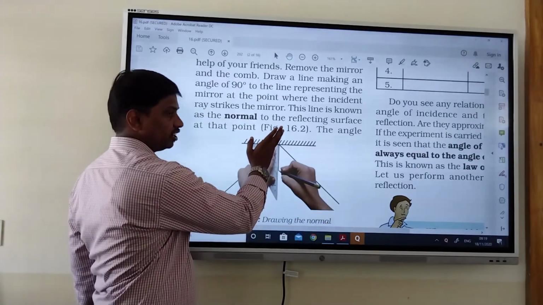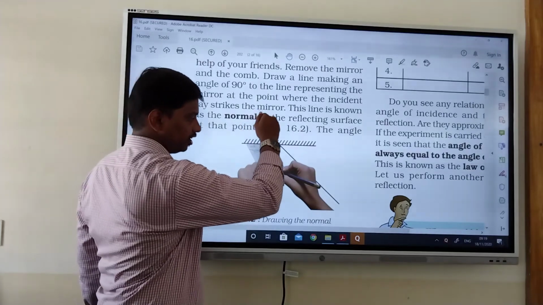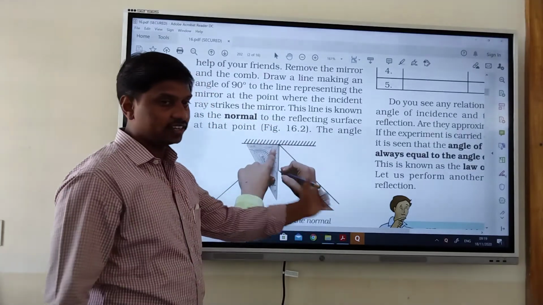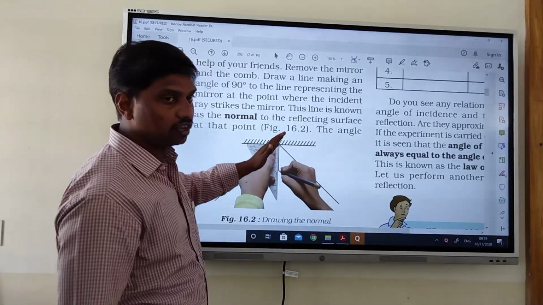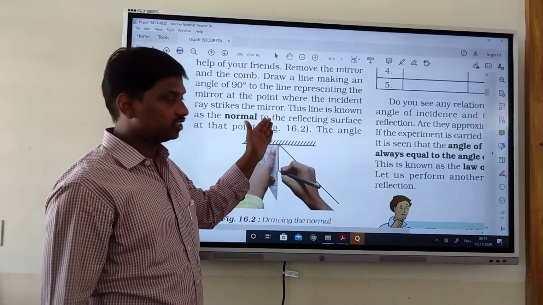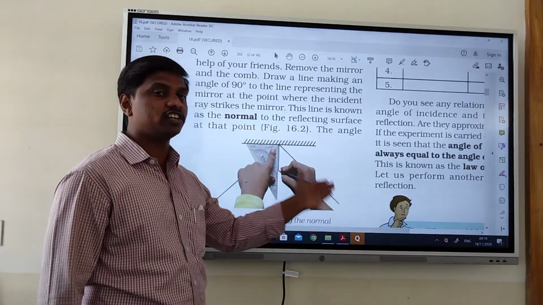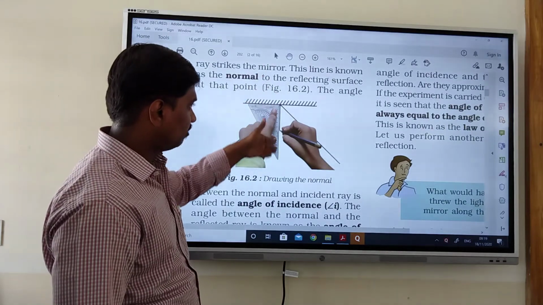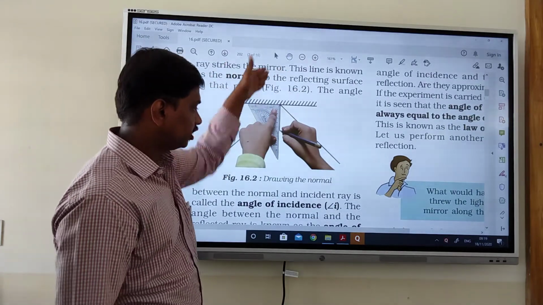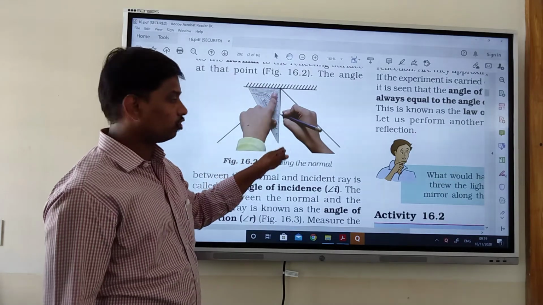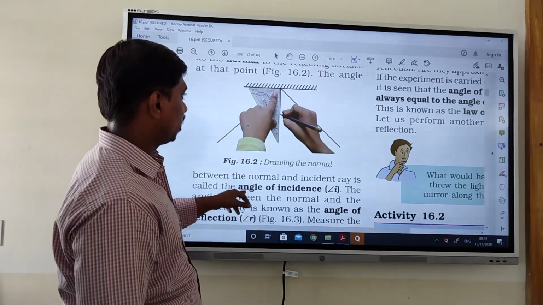When the incident ray hits the mirror, the ray becomes reflected. The ray which we are passing is known as the incident ray. After reflection we get another ray, known as the reflected ray. And the line drawn perpendicular to the mirror is known as the normal.